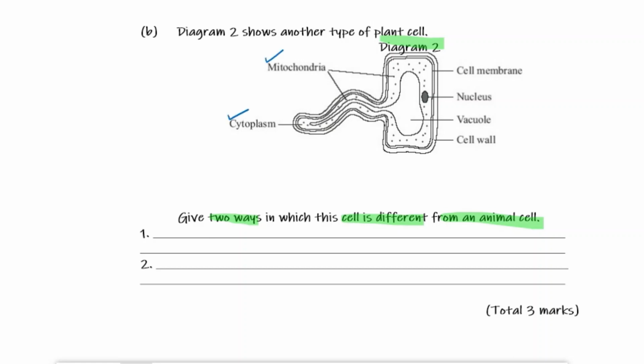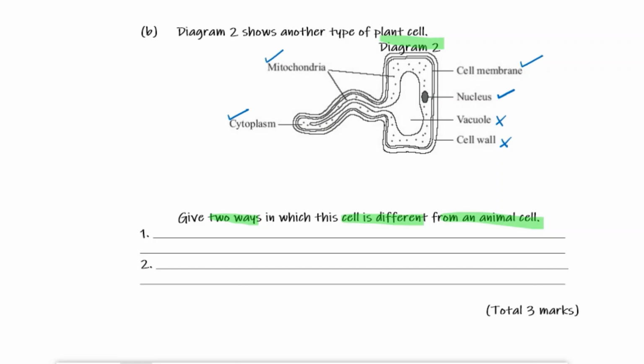They have cytoplasm to do with chemical reactions. They have cell membrane to do with substances entering and leaving the cell. They have the nucleus, which is responsible for controlling the cell and has the genetic material in it.